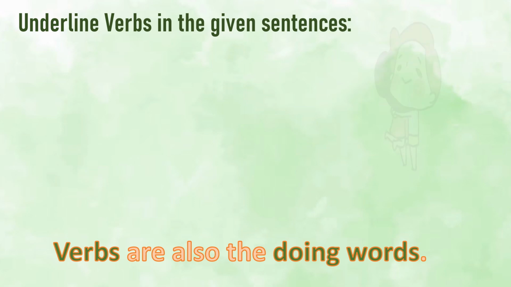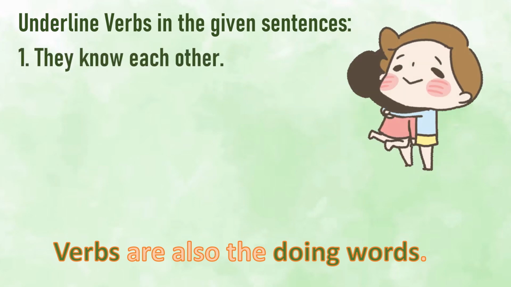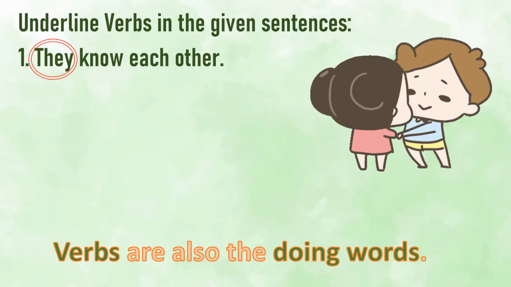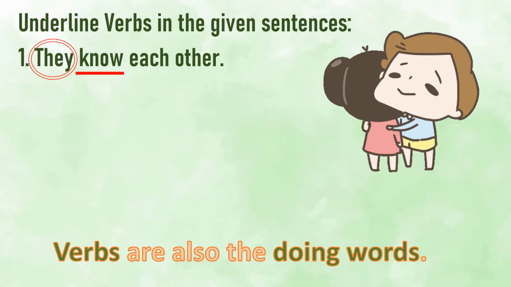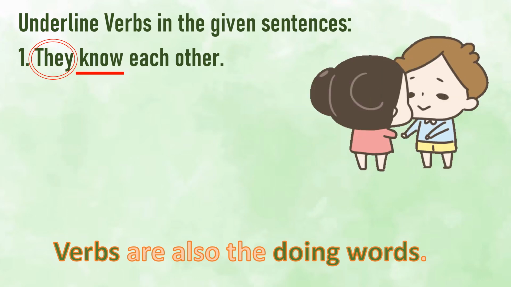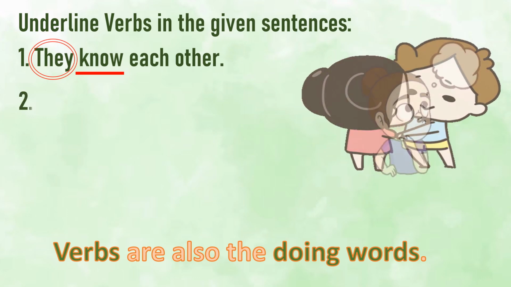Fine? Look at the first example. They know each other. Now you know the subject is they. What they do? They know. Know is not visible to us. It's not a physical action, but they do. They know. So that's why it's a verb.